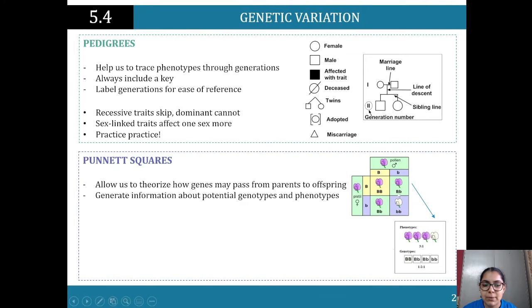The flower is going to have purple petals. Here, the flower is going to have purple petals because it's 2 capital B's. Here, the capital B wins over the small b, so it's going to have purple. Same thing over here. I've got a capital B and a small b. We're talking about purple petals, so it's going to be big B and small b. Purple is going to win as a phenotypic expression. Finally, I've got 2 small b's, so that is going to be the recessive allele. So it's going to be homozygous.